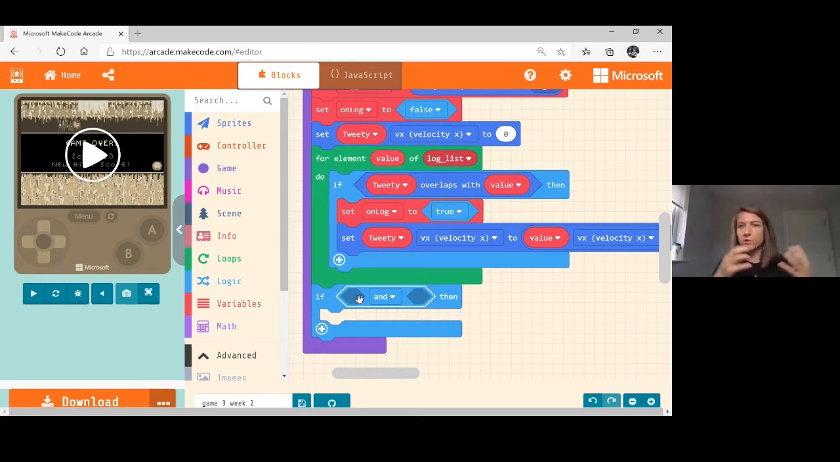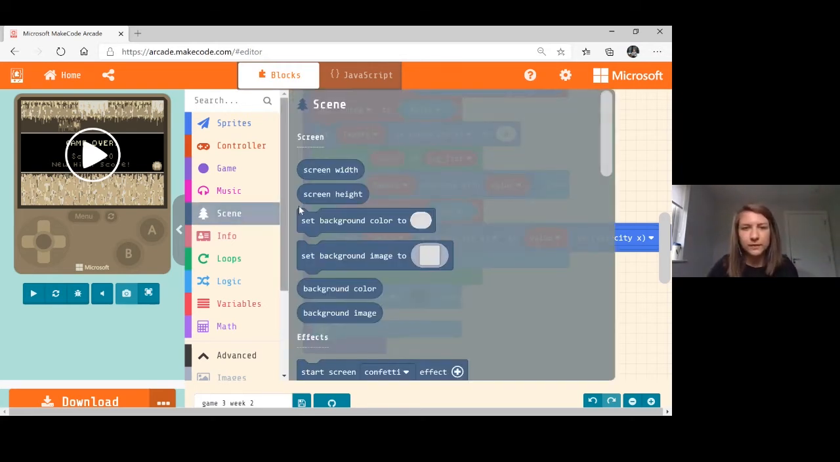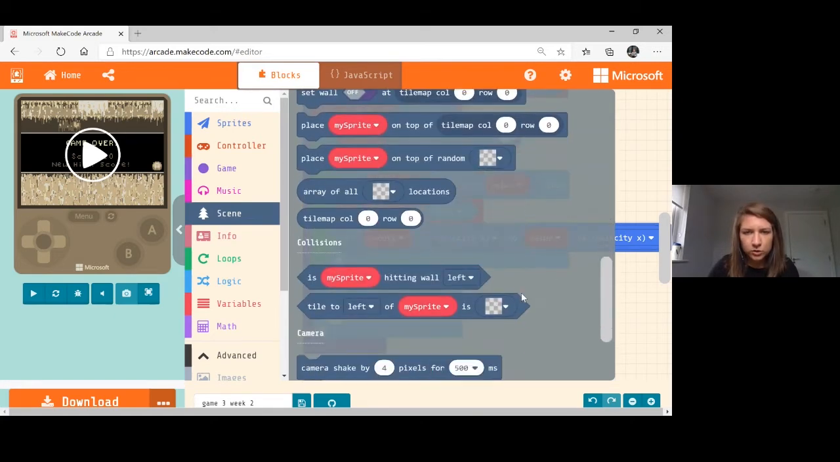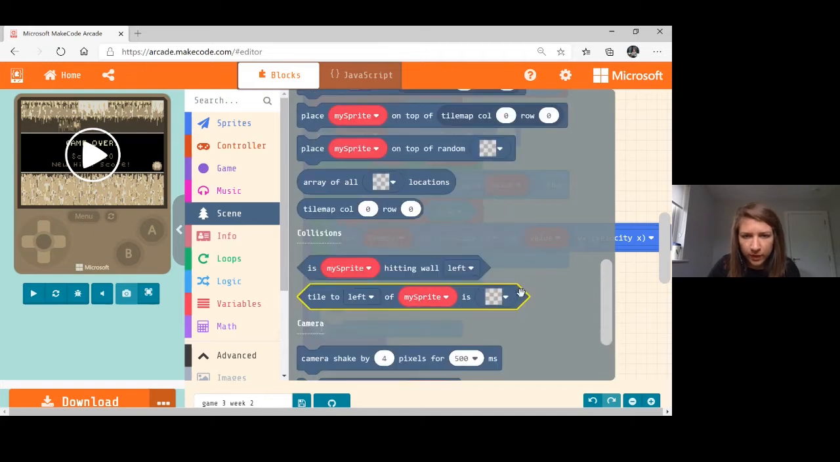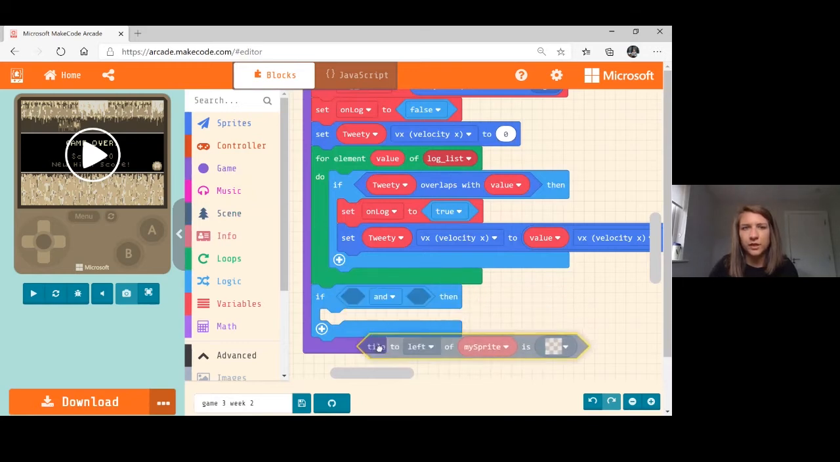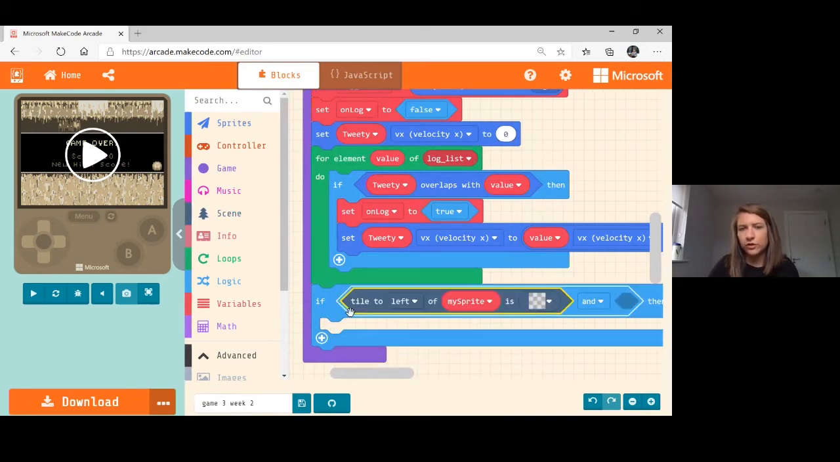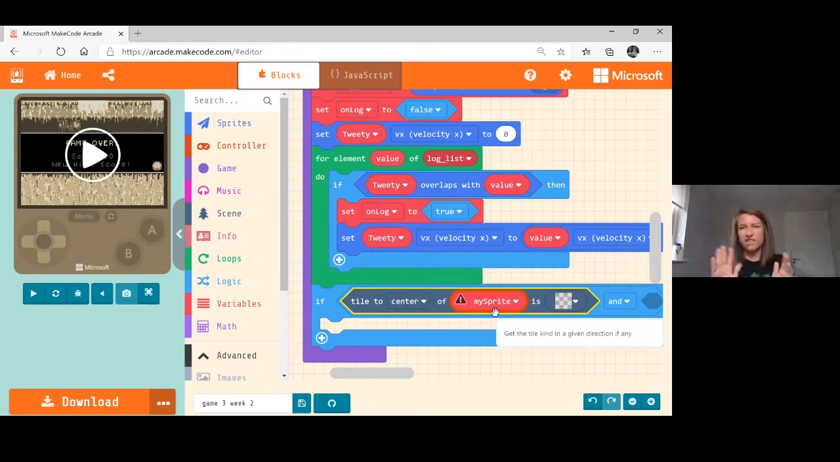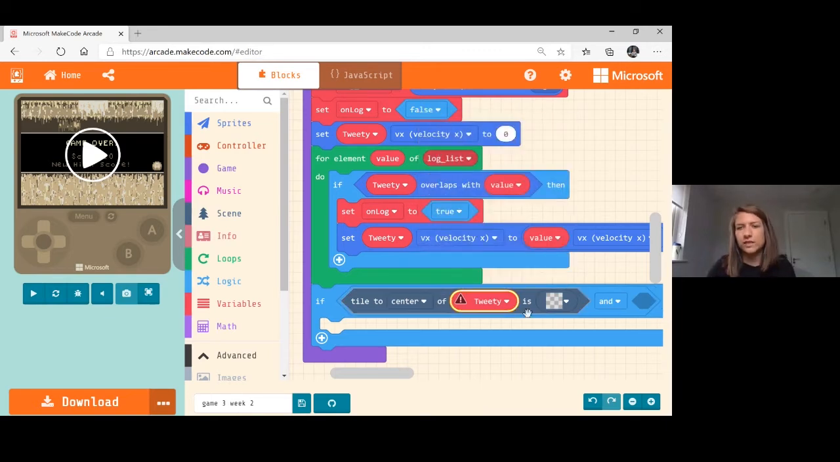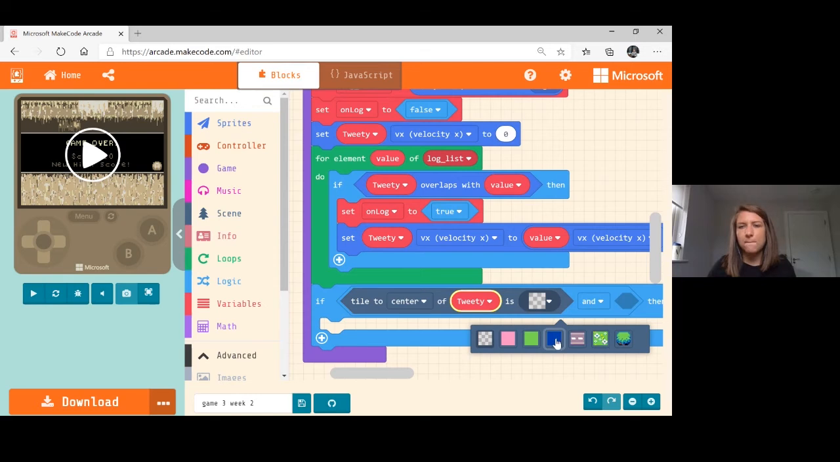Now, the blue tile one, we're talking about our tile map. So we're going to go into scene. And if we go down, we should see a block down here. Oh, have I gone by, Corey? Tile. Oh, this one. This one, isn't it? Yeah. I'm going to grab that one here. And now, as you can see, a lot of things flashing up here. Just be careful. Just going to make sure that goes into the first one there. Okay. And we are going to say if the tile to the center, so not to the left or right, because it can be a bit glitchy then, so we want to say if the tile to the center of Tweety is blue.